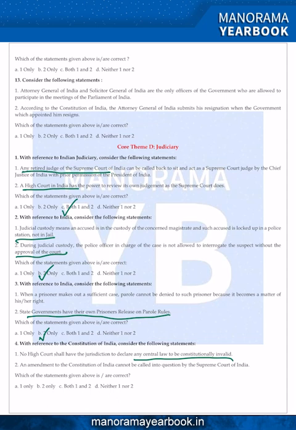Second, an amendment to the Constitution of India cannot be called into question by the Supreme Court of India. That also is wrong. It can be called into question. There are a number of times. Recently there is a conflict between Parliament and the Supreme Court. The Parliament is not happy with the way the Supreme Court of India scrapped the 99th Constitution Amendment. So there are Constitution amendments which were scrapped, or we can say declared null and void by the Supreme Court of India, which said that it is a violation of the basic structure doctrine. So 4 answer is D for Delhi.